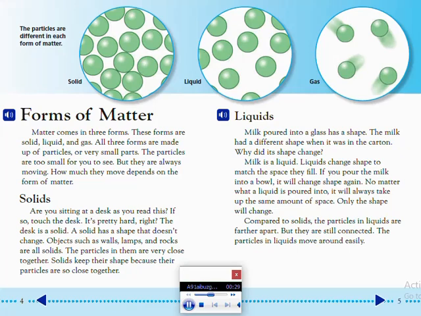Solids. Are you sitting at a desk as you read this? If so, touch the desk. It's pretty hard, right? The desk is a solid. A solid has a shape that doesn't change. Objects, such as walls, lamps, and rocks, are all solids. The particles in them are very close together. Solids keep their shape because their particles are so close together.